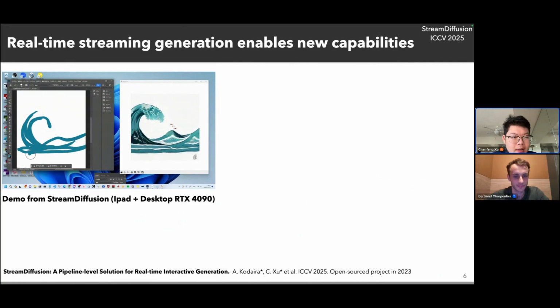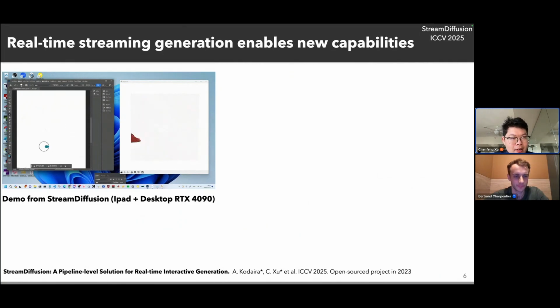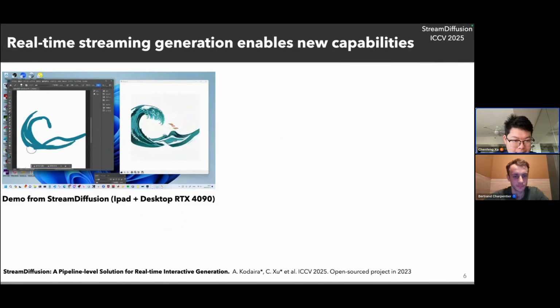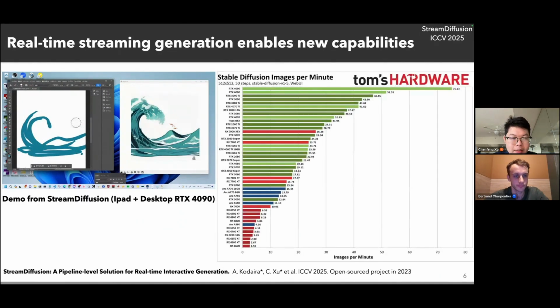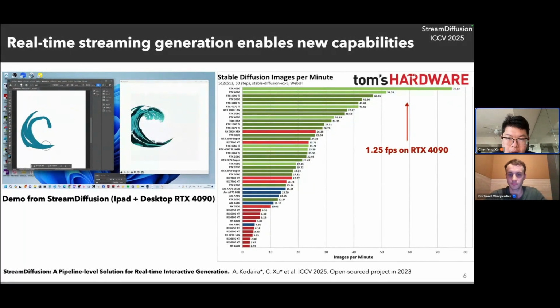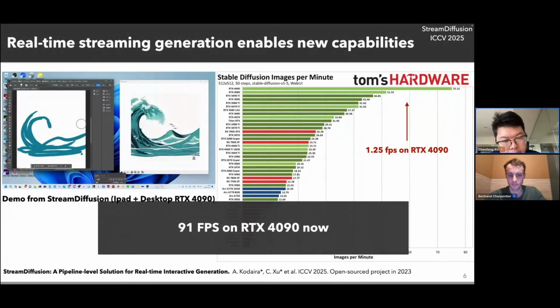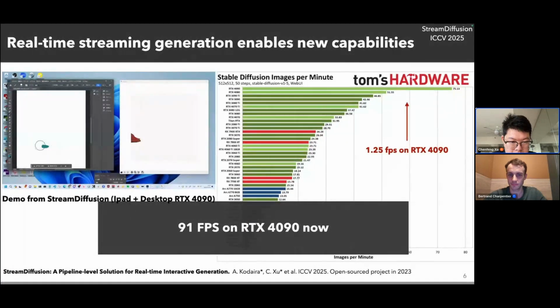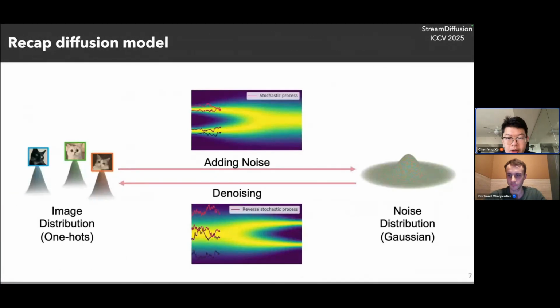You can see our work enables users like me, who never learned how to paint, to create beautiful artistic images in real time, just based on one iPad plus a desktop RTX 4090. But this was something very hard in 2023. In 2023, the Stable Diffusion model could only run at 1.25 FPS on an RTX 4090, but we can make it run at 91 FPS on an RTX 4090. So how do we make it?